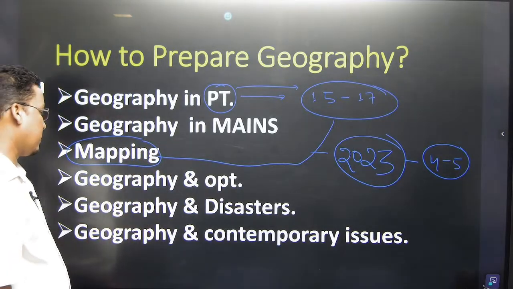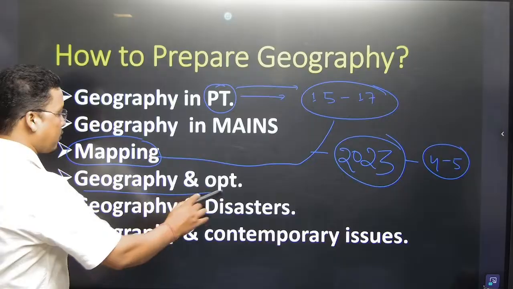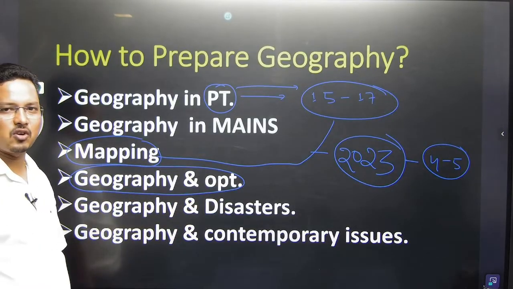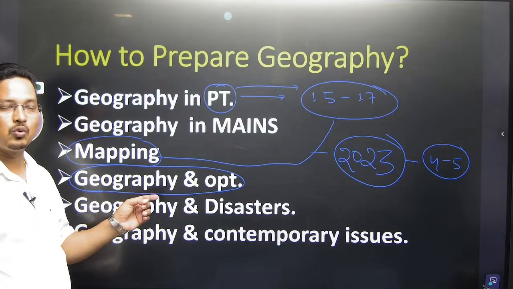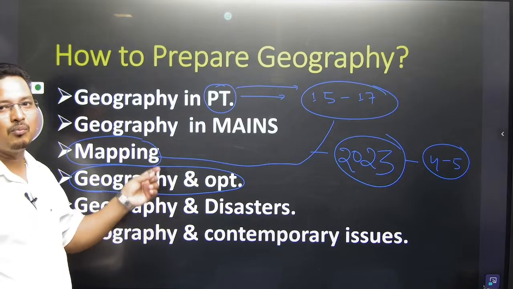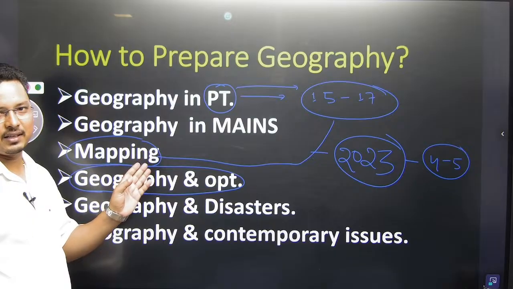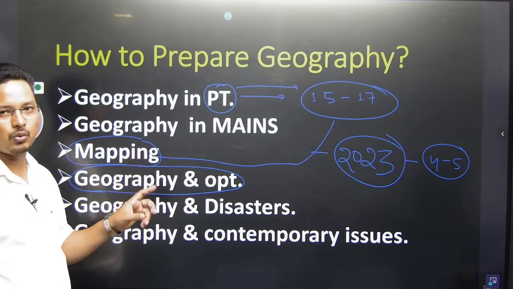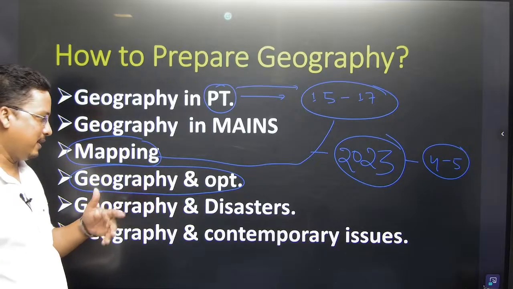Then we will also have geography as an optional. Let's say somebody is having geography as an optional. I will also go through your statistics and book list, everything. I will go through which books you need to go through. That is also very important.